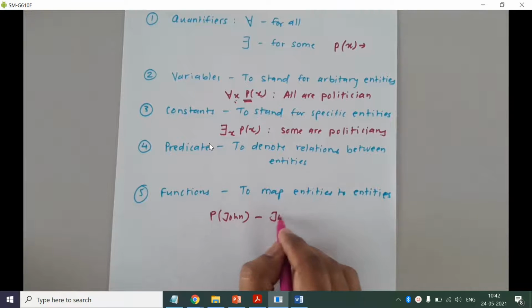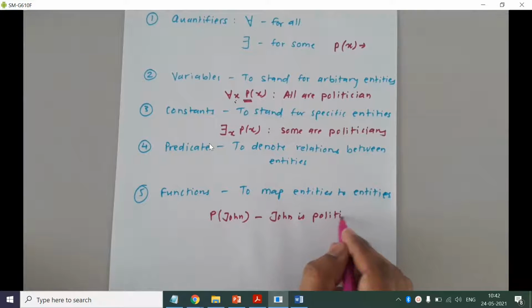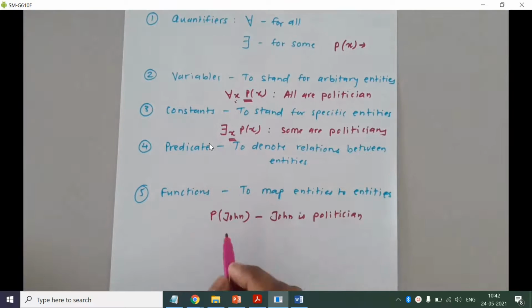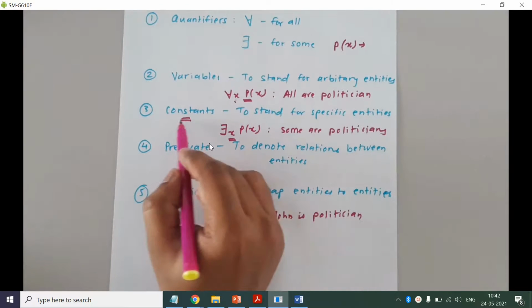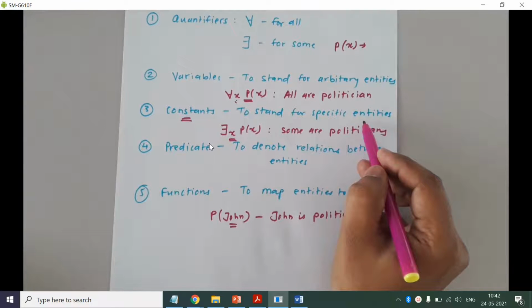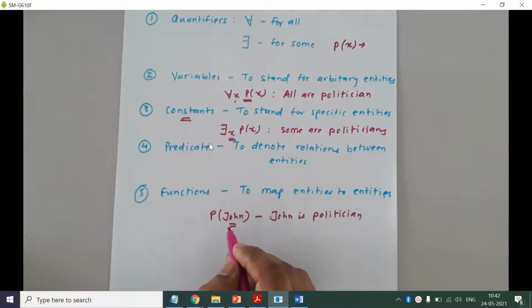So it says John is a politician. So this X is a variable and this John is a constant. So constants are used to stand for a specific entity. Here we are talking about one specific person, that is, the name of that person is John.